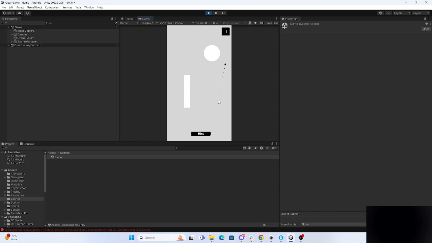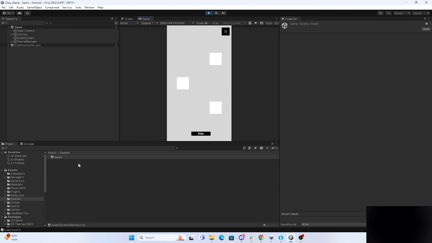Suppose you're not getting what you have to do, you just click on the hint, and then you can click here, or here. Now you can see we are able to get to the next level. So there is a hint, and you can proceed further if you want to create many more levels.